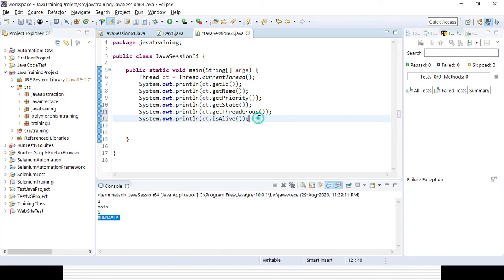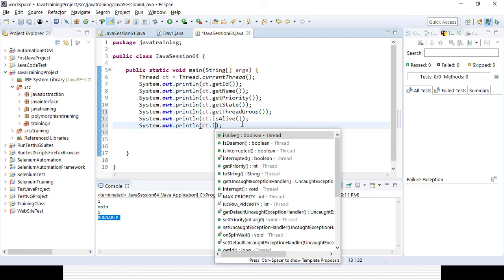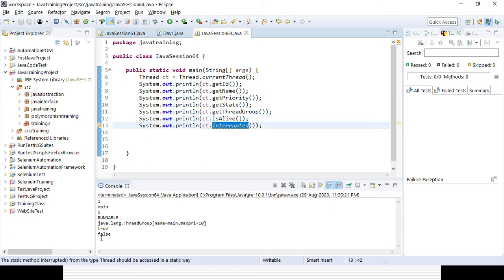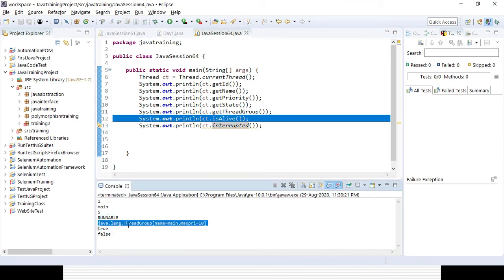Similarly, to check whether it is interrupted or not, dot isInterrupted, you can get it. Now let's run the code and let's see. So it is not interrupted, that is coming as false. isAlive? Yes, alive. And this is the thread group, name equal to main, right? Its priority is 5, name is main, and ID is 1.